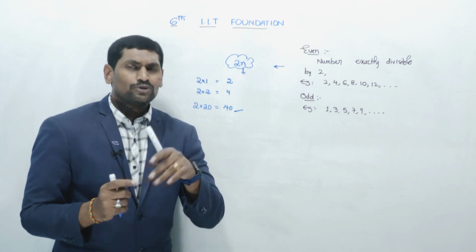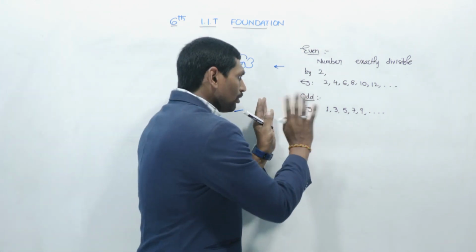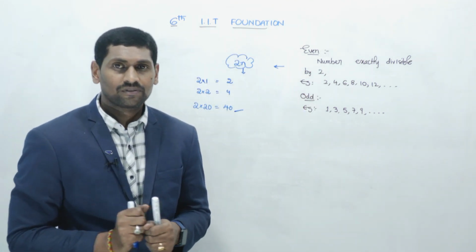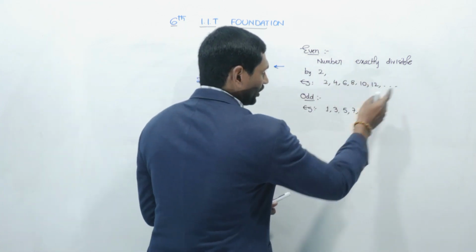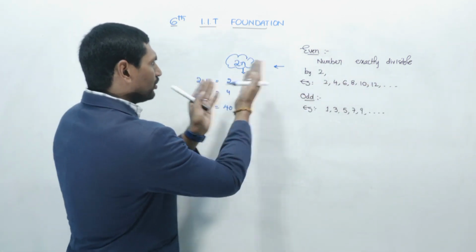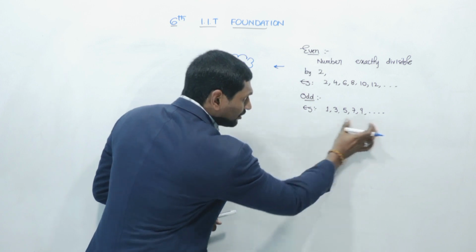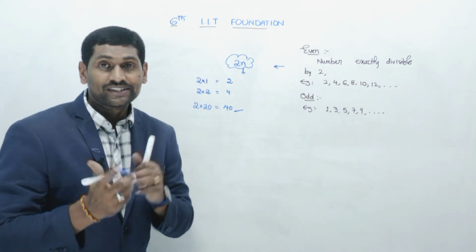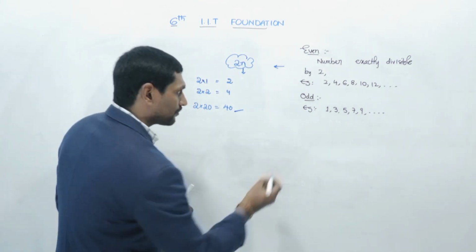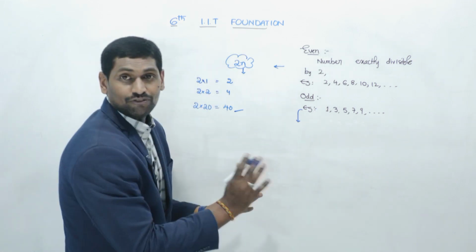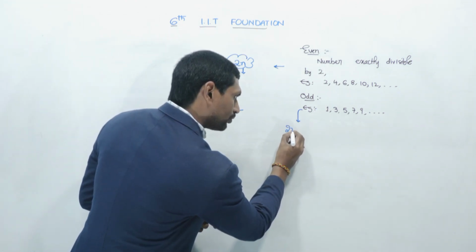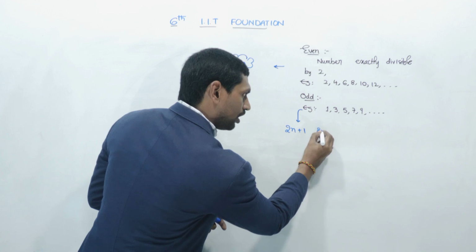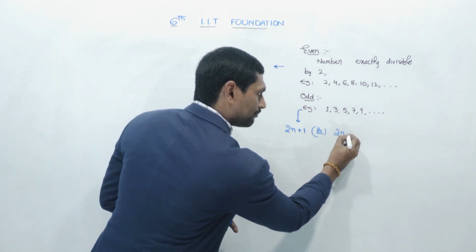Same way, can you identify the form of an odd number from this? These even numbers all come in the 2 table, so clearly we can say 2 into n. But odd numbers do not come in the 2 table, so what is the form of an odd number? We can write the form of an odd number as 2n plus 1 or 2n minus 1.